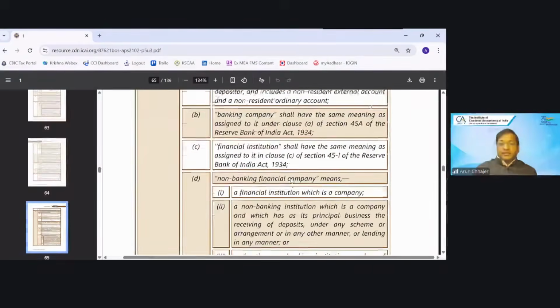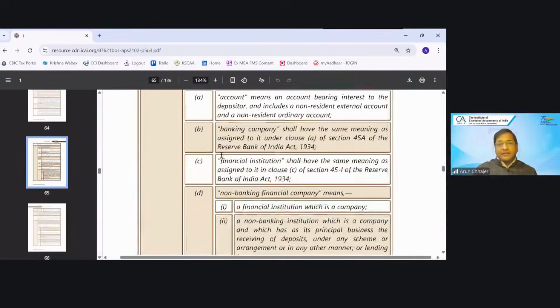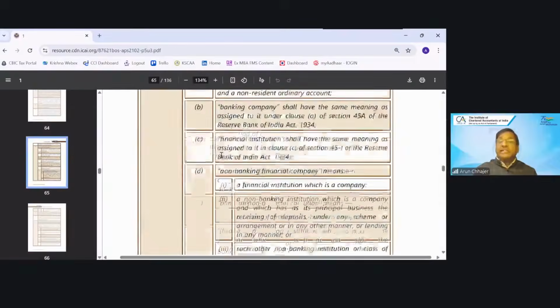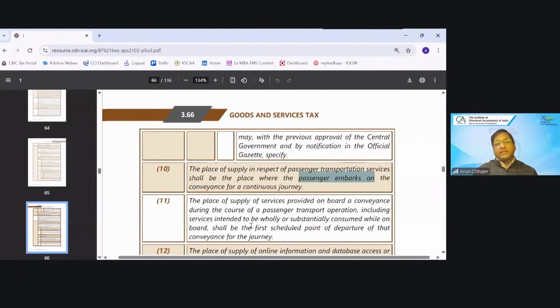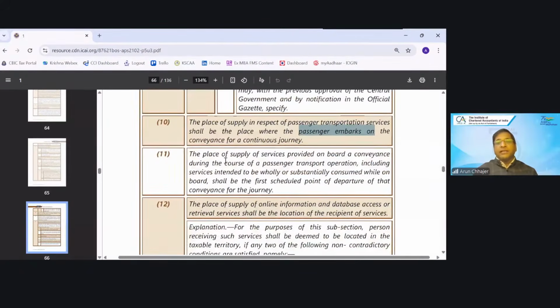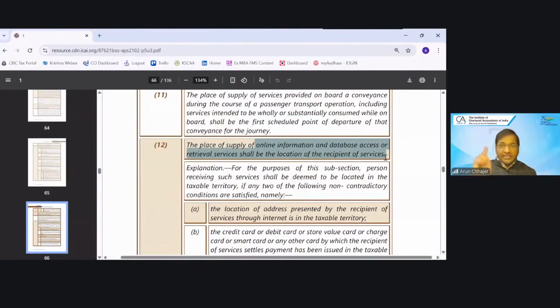So okay. 13.8 and 13.9 have been omitted, and that was also omitted long back. 13.10 is talking about passenger transportation service, where the passenger embarks on the conveyance. 13.11 talks about the place of supply on board a conveyance. Then the first schedule point is exactly the same. 13.12, OIDAR, it is new.